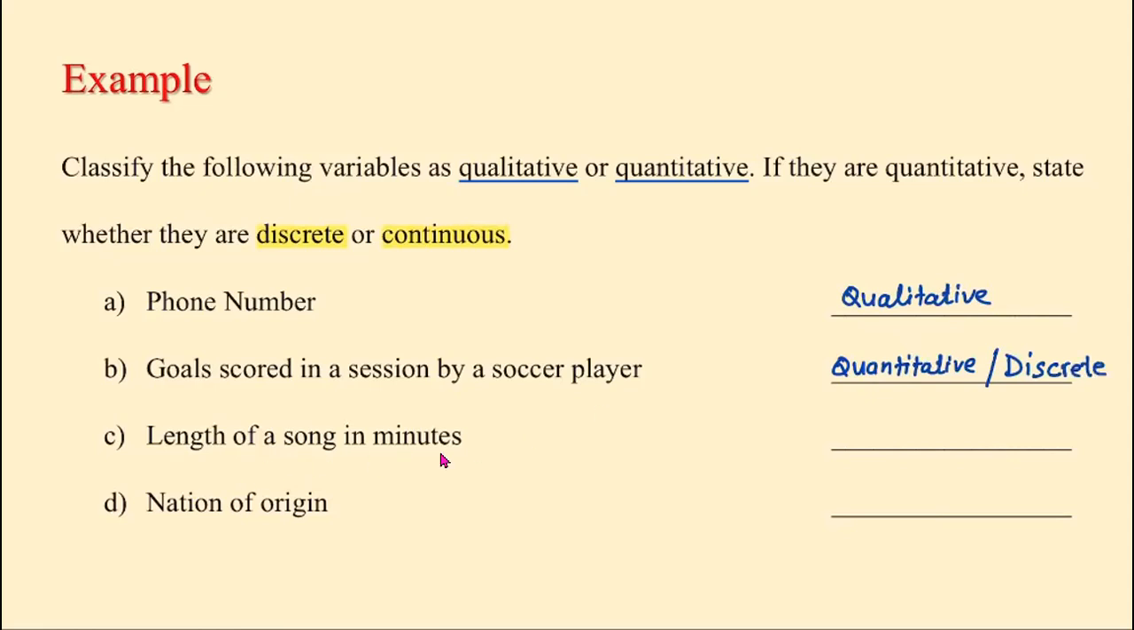Length of a song in minutes, it can be like 2 minutes, 2.3 minutes, and so on and so forth. So it involves pure numbers. So this is quantitative. If it is quantitative, we have to state whether it is discrete or continuous. If we think of the length of a song in minutes, it can be 2.3 minutes, it can be 4 minutes, 4.2 minutes. So decimal values are possible. Since decimal values are possible, this is continuous. So this is quantitative and continuous.